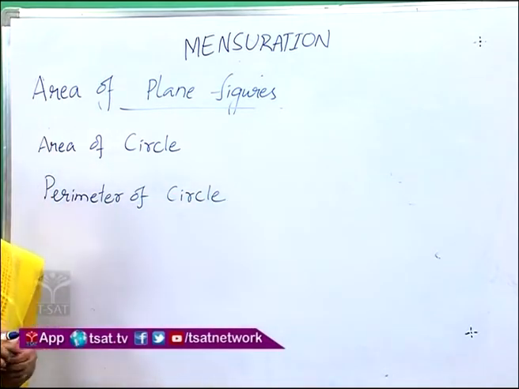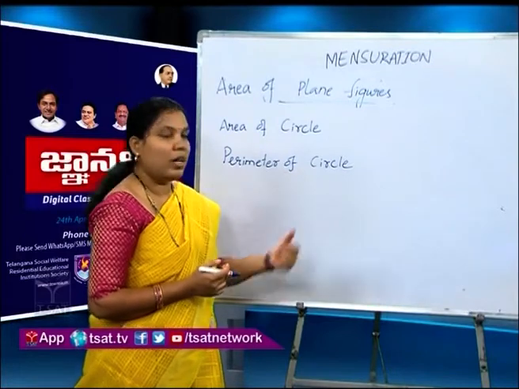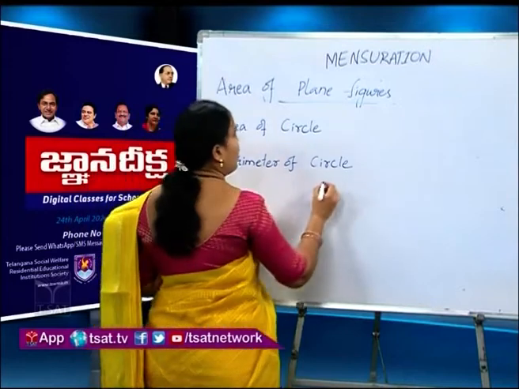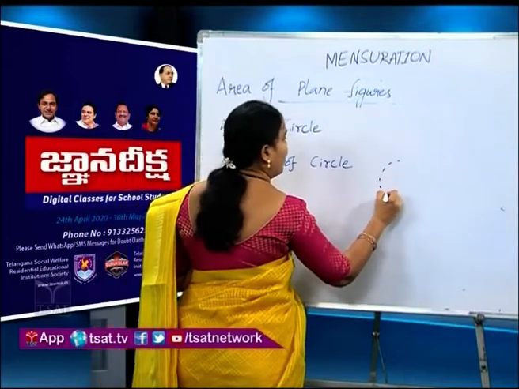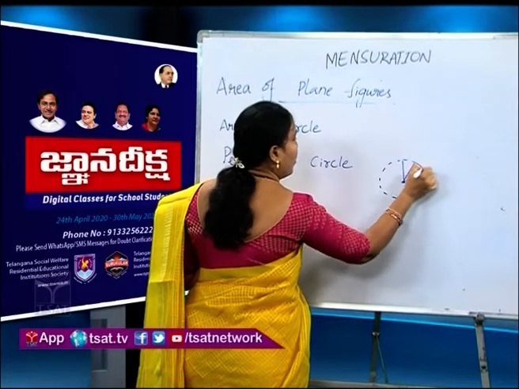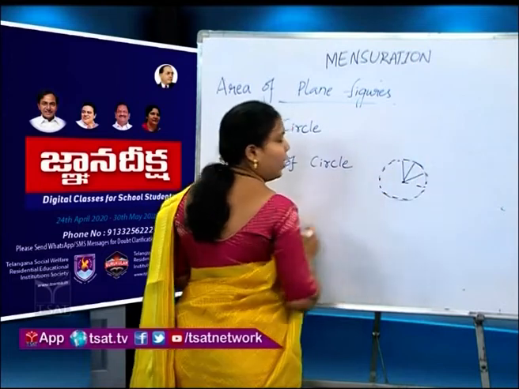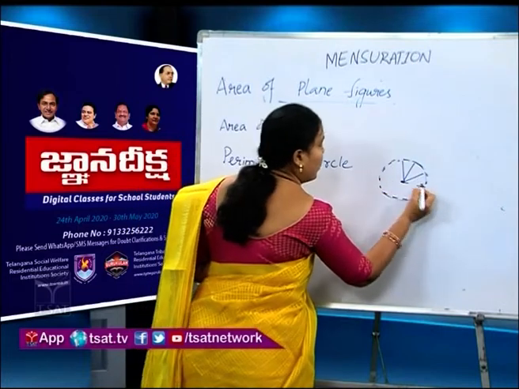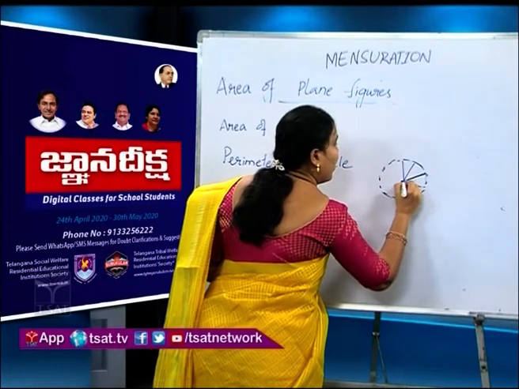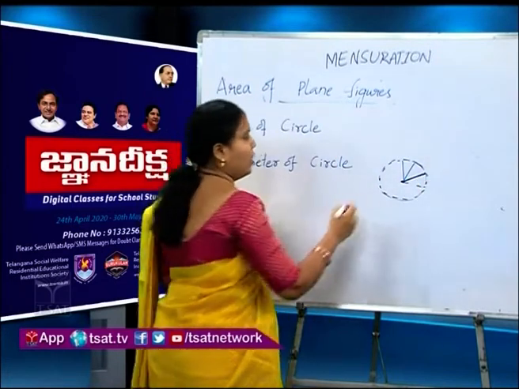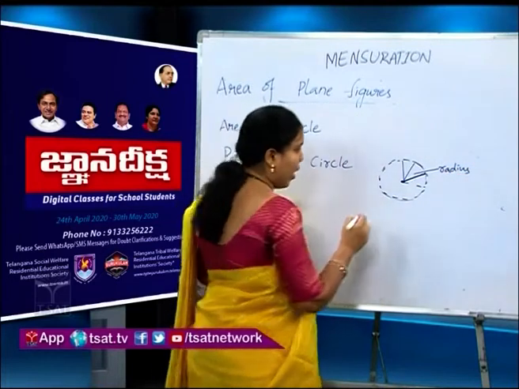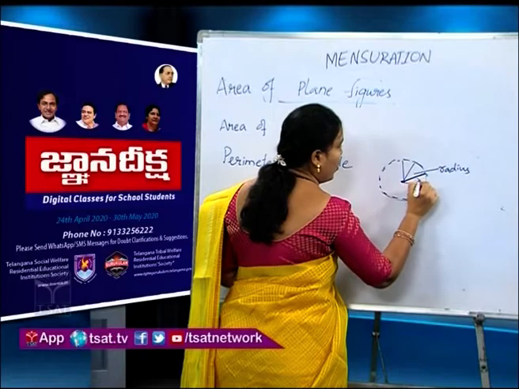I think you learnt about this circle in the geometry chapter. Now I will recall the concept of circle. Circle is a set of points that are equidistant from a point. It is a closed figure bounded by a curved line, and this is the center of the circle. The distance between this center and any point on the circle is called radius. It is denoted as r.